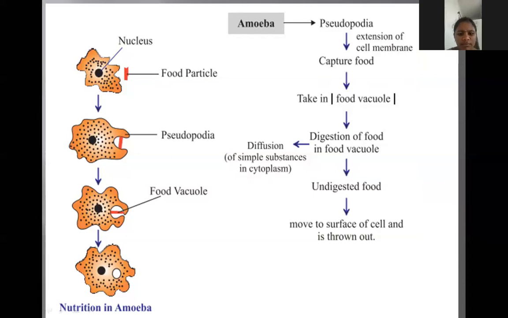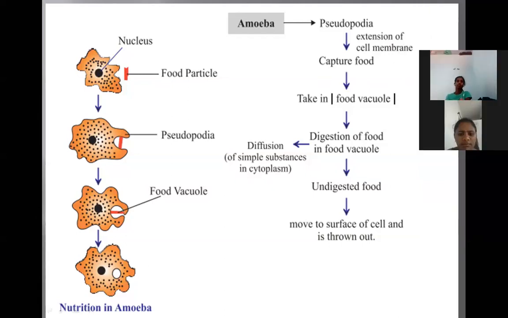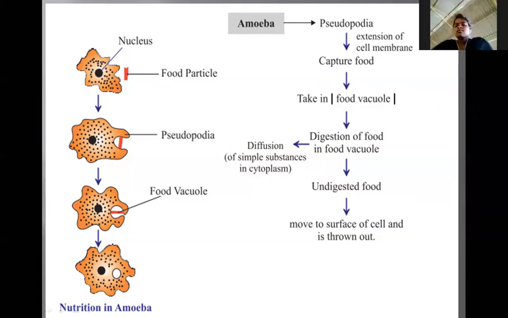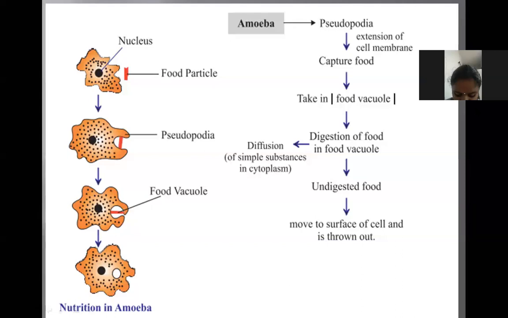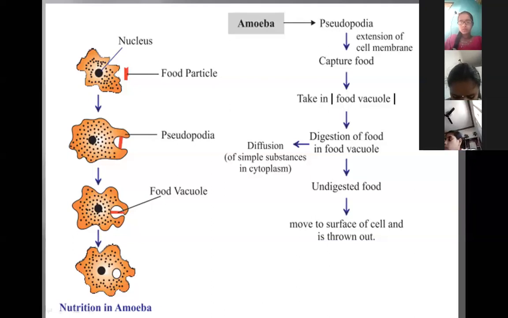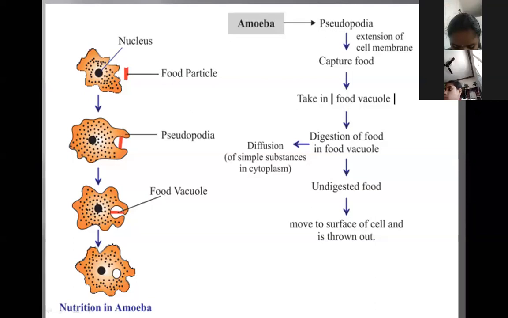After intake of the food contents, the food vacuole is formed. In the food vacuole, the digestion of the food takes place, and the undigested food moves to the surface of the cell and is thrown out. This is the diagram of the amoeba.